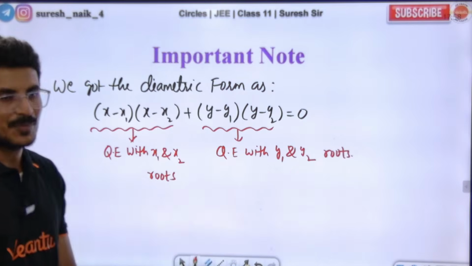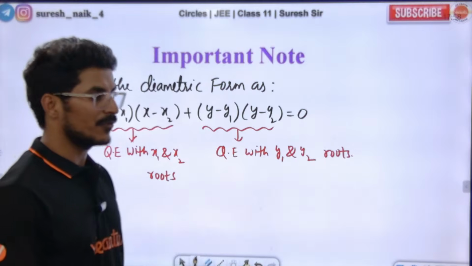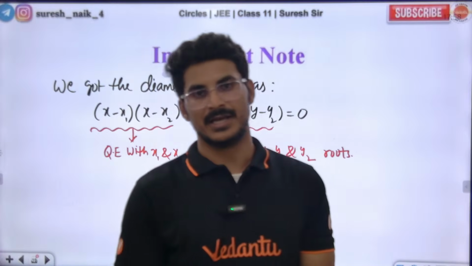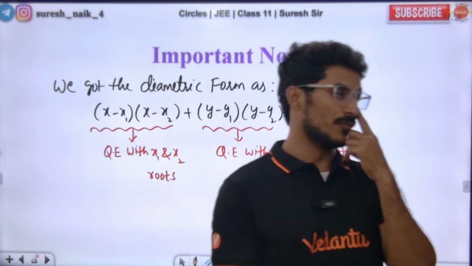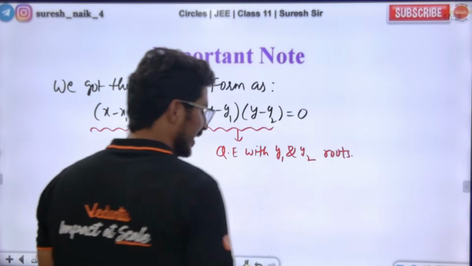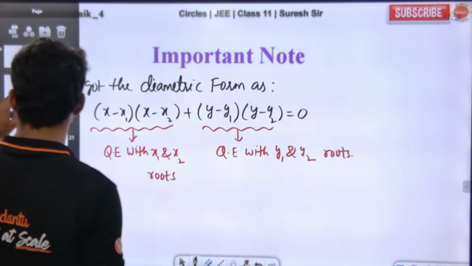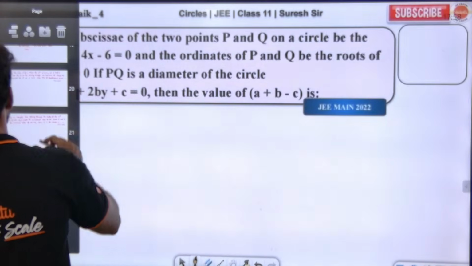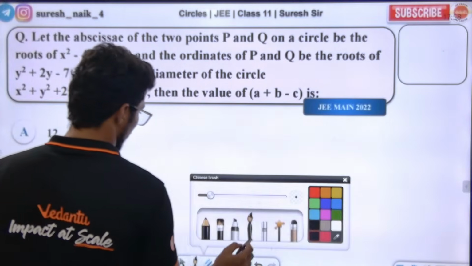Listen to the class. If I give a question like find the equation of a circle with two quadratics, how do you form it? Everybody look at the board.